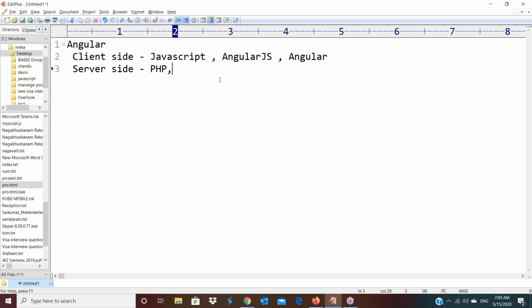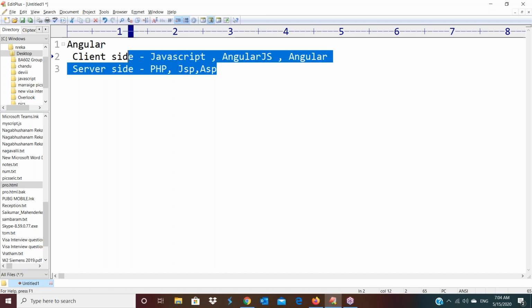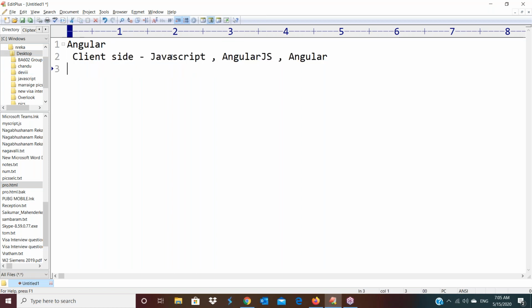So PHP and next one JSP, ASP, like that different types of server side scripts we are using. Our concentration is on client side coding. In that client side coding, I just told you JavaScript. JavaScript is one client side script that executes in the browser. Later they released AngularJS, a framework to work with the logics of JavaScript. And currently we are using Angular to work with the client side coding.